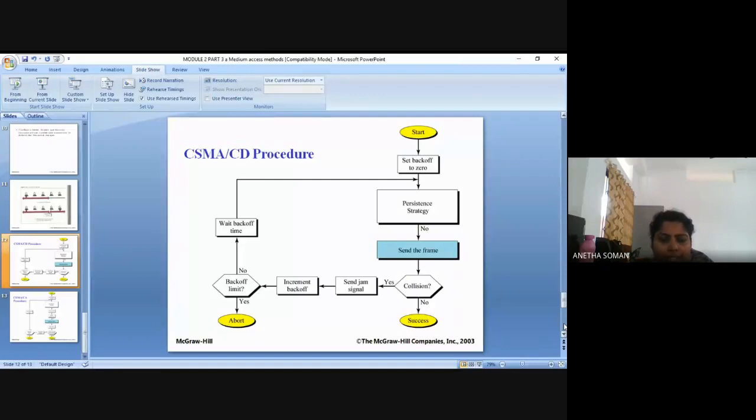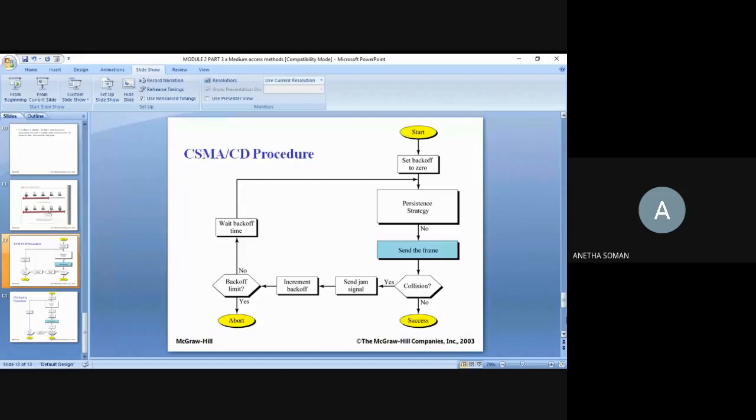Now, what happens if a station hears a collision? It will send a jam signal. The jam signal is there to inform the other stations about what has happened and alert them that the collision has occurred. Once the collision happens, the station sends a jam signal, informing the other stations about the situation and alerting them that the collision has occurred.